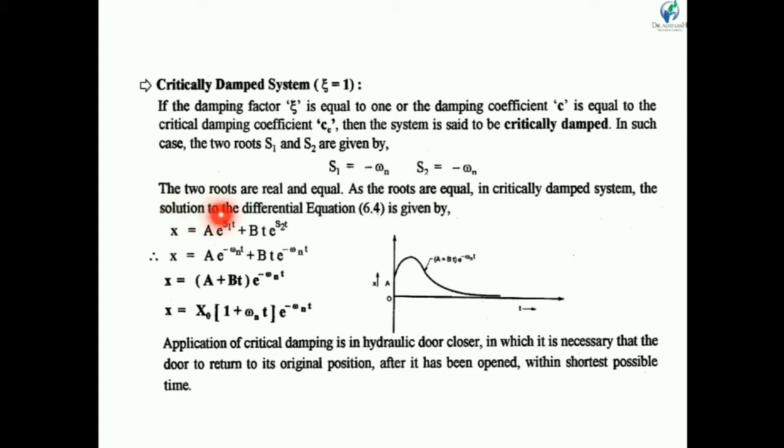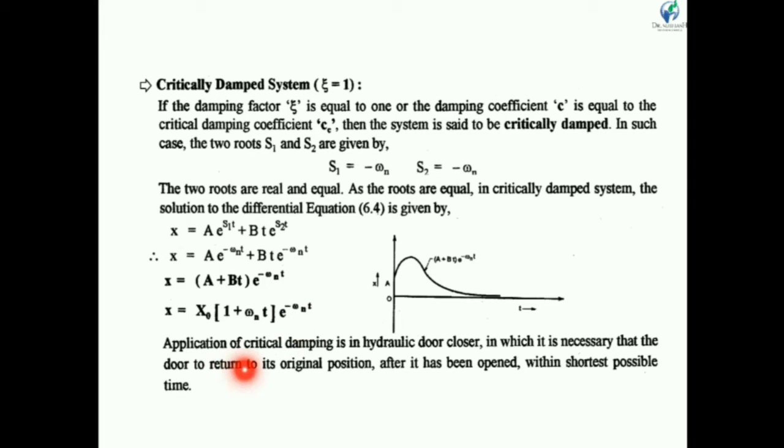The roots are real and equal. As the roots are equal, the critically damped system solution of the differential equation is given by x is equal to A e raised to s1 t plus B e raised to s2 t. So in general, x is equal to (A plus B t) into e raised to minus omega n t. If we put the values of A and B, then we get x is equal to x0 (1 plus omega n t) into e raised to minus omega n t.